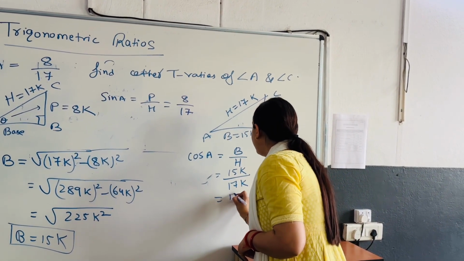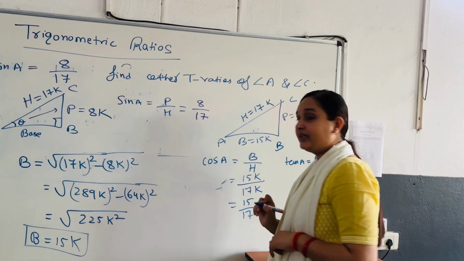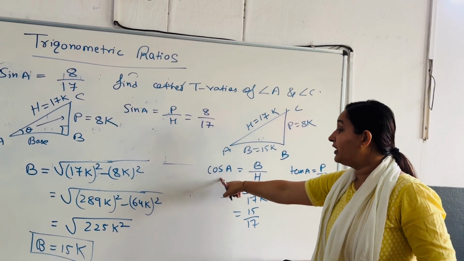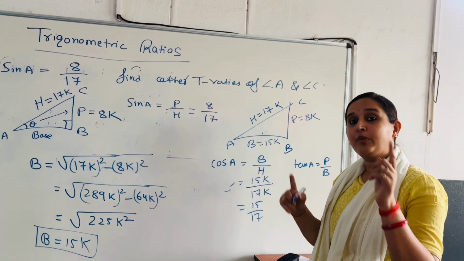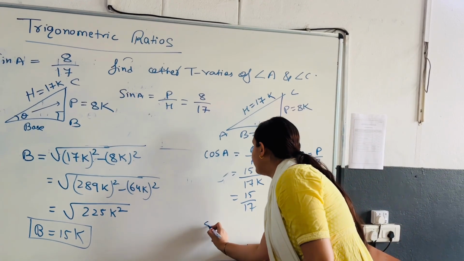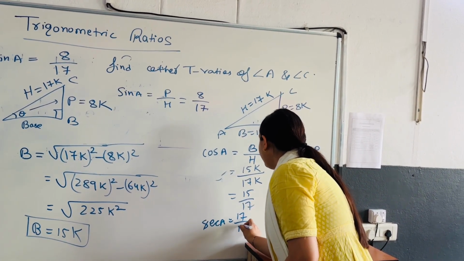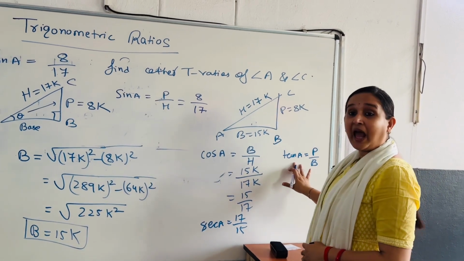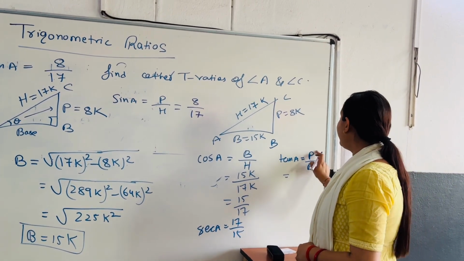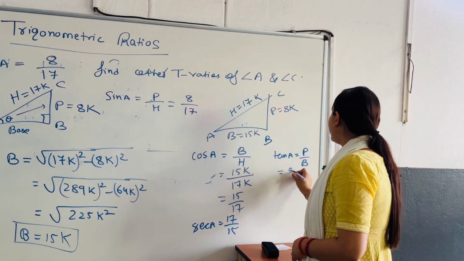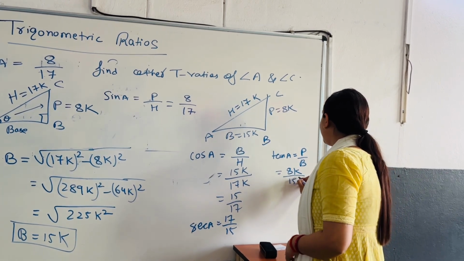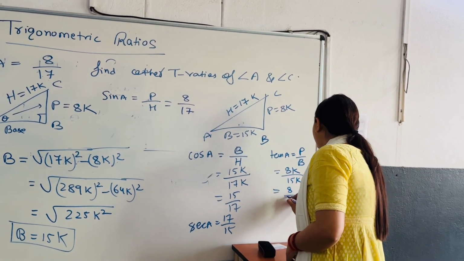So the answer will be 15 upon 17, right? And what will be the value of sec A? Just the opposite of cos A. So here only you can write sec A equals 17 upon 15. Now tan A is how much? P by B. So P is 8k, B is 15k, so it equals 8 upon 15.